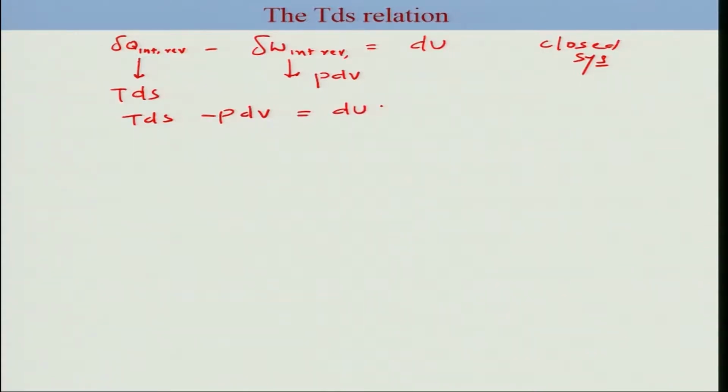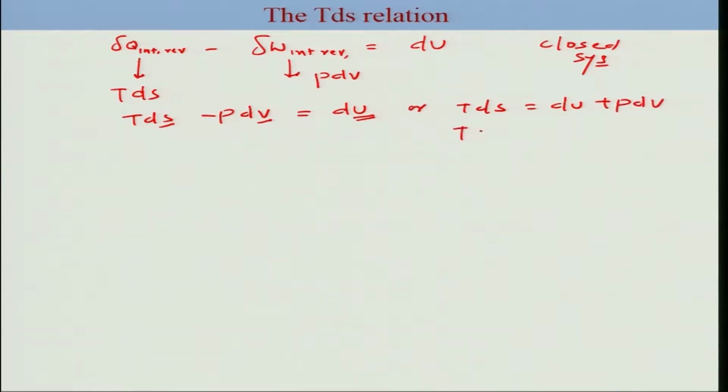Now this expression, though we have derived it for the internal reversible case, note that the dU on the right hand side is a state function. These are all state functions, these are properties, so they depend only on the state of the system. Thus this expression is valid for irreversible as well as reversible processes. Though TdS will not be dQ for the irreversible case, this expression tells you that the change in internal energy can be written in this form. Now I can write this in this form: TdS is dU plus PdV.